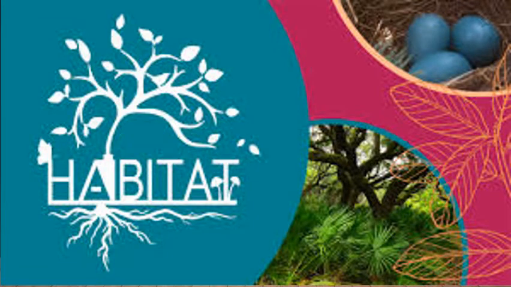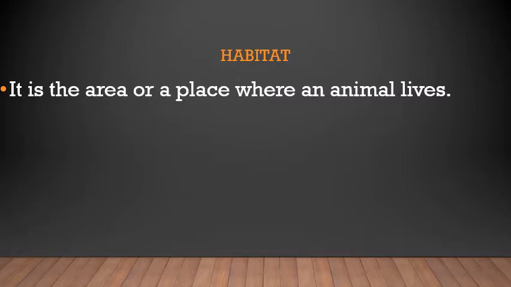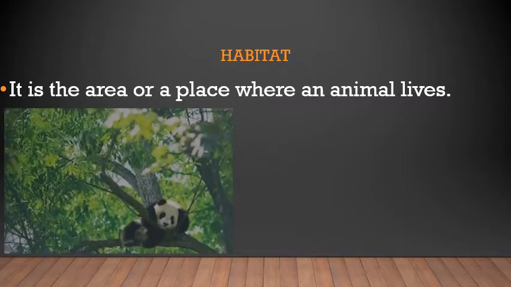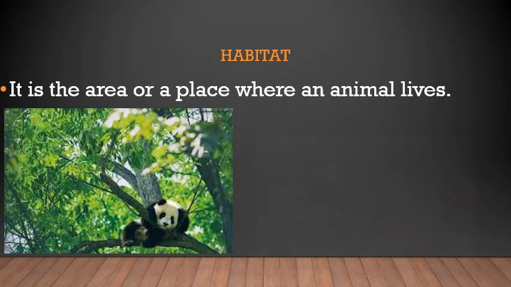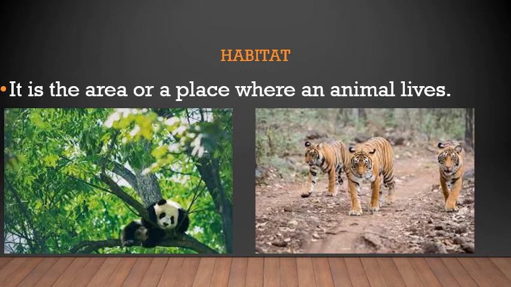Continuing, in this video we are going to learn about habitat. Habitat means the area or a place where an animal lives. For example, pandas and tigers live in the forest. So, forest is their habitat. We live in a city. So, our habitat is city. Some people live in villages. So, village will become their habitat.